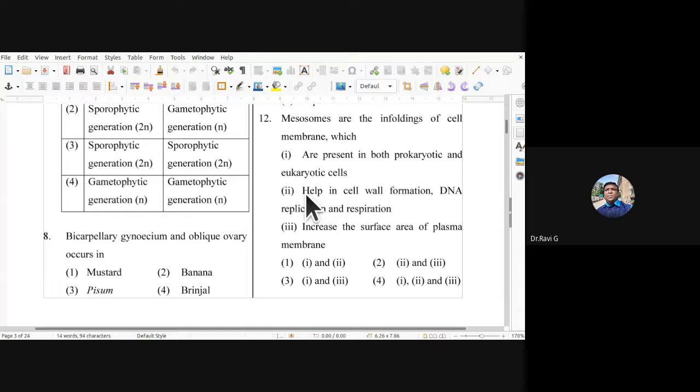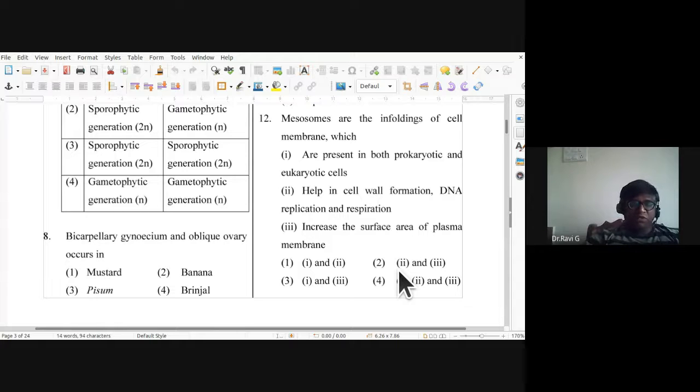The second and third statements are the correct statements regarding the mesosomes.